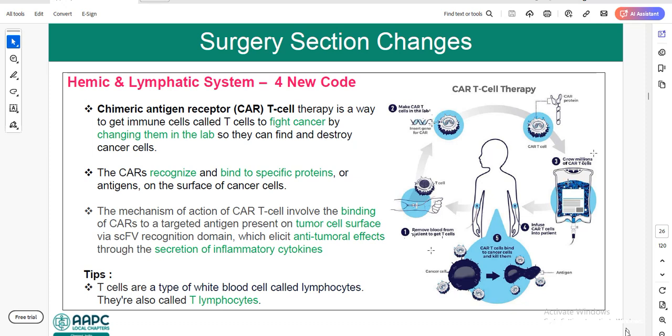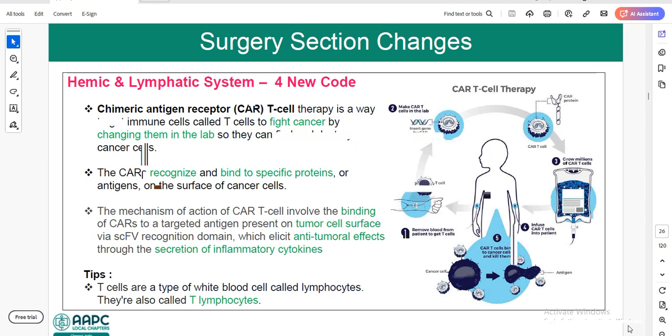Third step is grow millions of CAR T cells. So in the lab we will get only a few cells, but using the lab we will grow millions of T cells. Then we will infuse these CAR T cells into the patient. After infusion, the CAR T cells will bind to cancer cells and kill those cancer cells. The other name for T cells is white blood cells called lymphocytes. They are also called T lymphocytes.